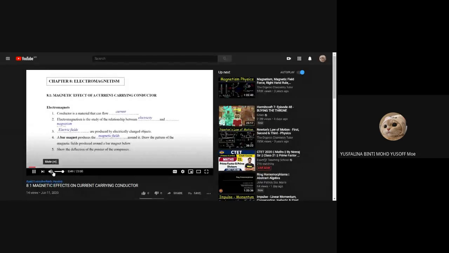Electric fields are produced by electrically charged objects. So any object that has charge, usually they have electric fields. Number 4, a bar magnet produces magnetic fields around it. So this one you have to draw the pattern. So I will show you the pattern of the magnetic fields around a bar magnet.